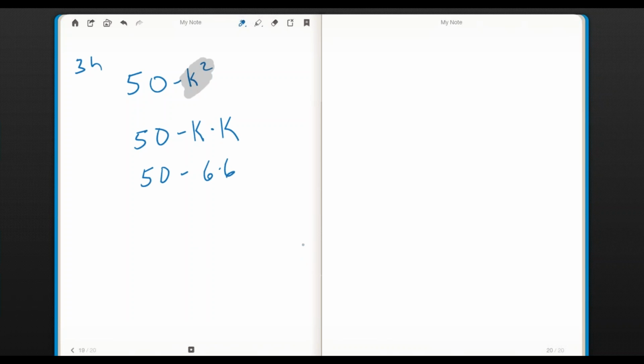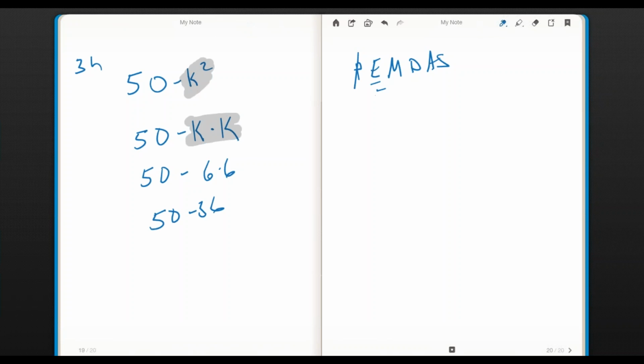Now this is really where order of operations comes in. Order of operations, I referred to it a while ago. We do please excuse my dear Aunt Sally, or I've heard people call it PEMDAS. That's okay, whatever you want to say. We have an Aunt Susan, so we've always called it please excuse my dear Aunt Susan at our house. And the idea is we don't have any parentheses in this problem. We do have exponents, so we're going to solve this part first. And that is, of course, also kind of the multiplication part of it, so it works the same. So I have 50 minus 36. Once I've taken care of the exponents, which includes the multiplication division, now I'm going to do my subtraction and come up with the fact that 50 take away 36 is equal to 14.